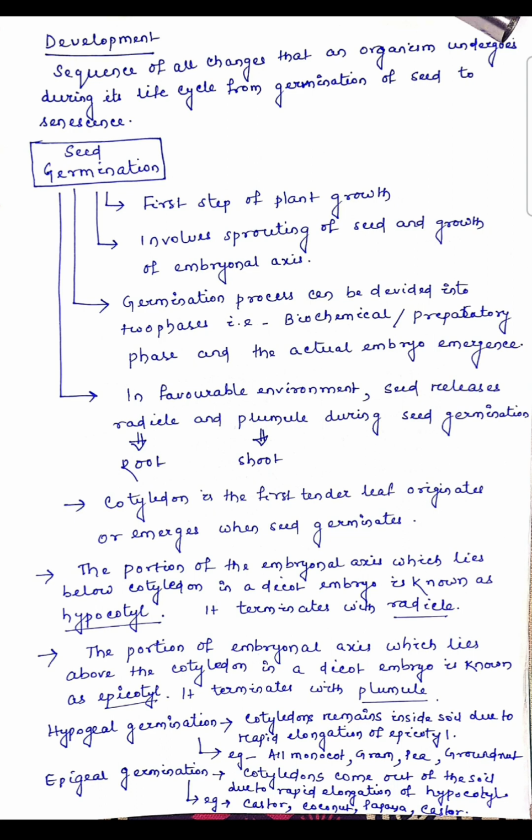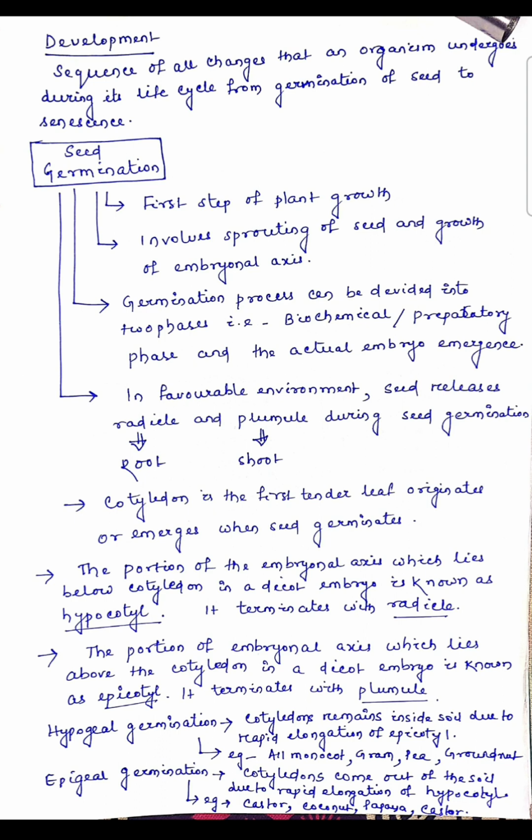In this germination, at starting phase, cotyledons remains inside soil due to rapid elongation of epicotyle. Example of this hypogeal germination or the plants which shows the hypogeal germination are all monocots, gram, pea, groundnut, etc.